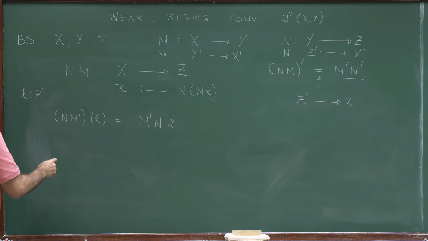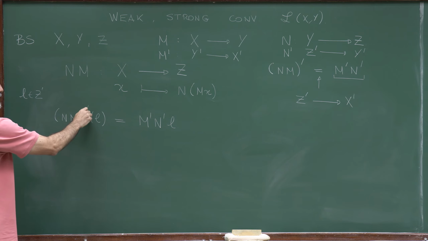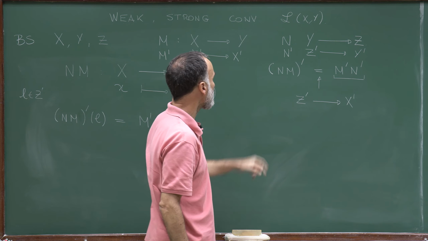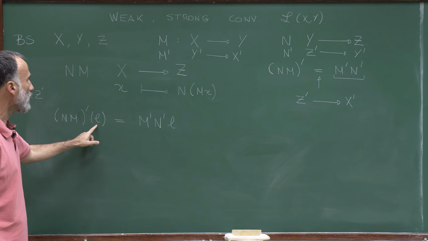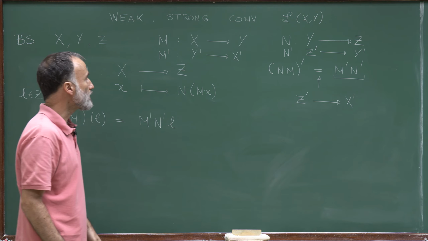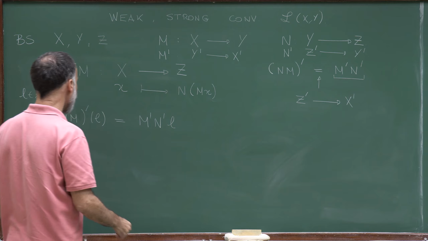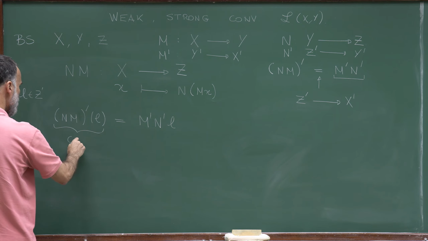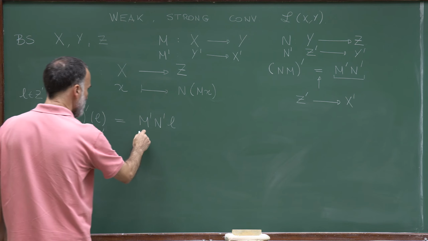So now we consider L an element of Z'. We apply (NM)' to L. So (NM)' is sending Z' to X'. So this object here is an element of X', as well as this one.